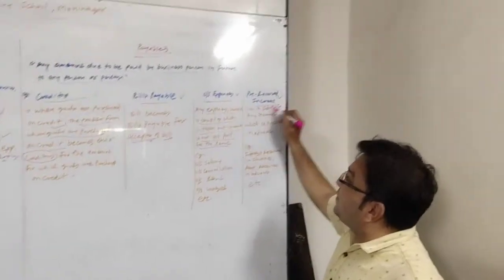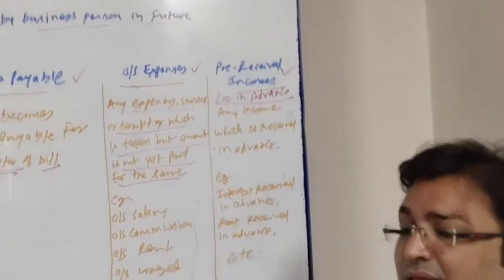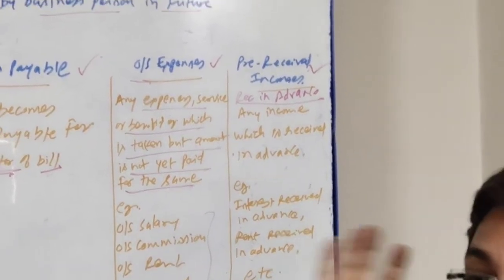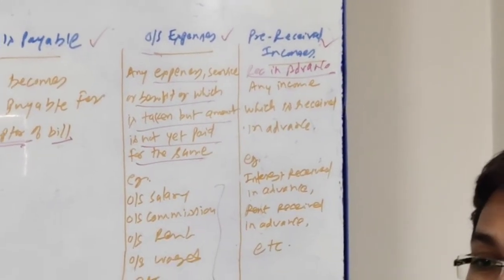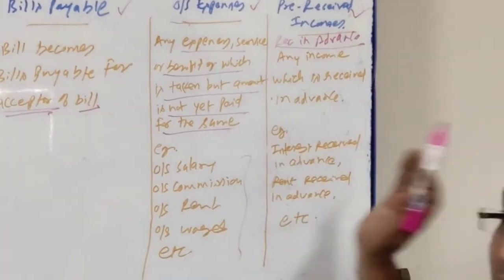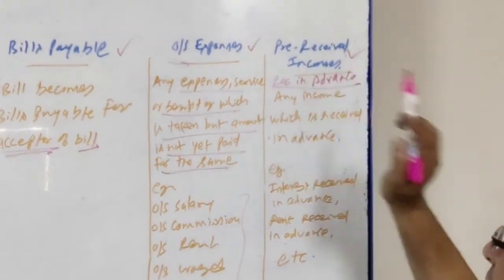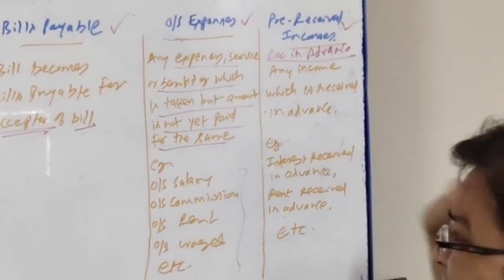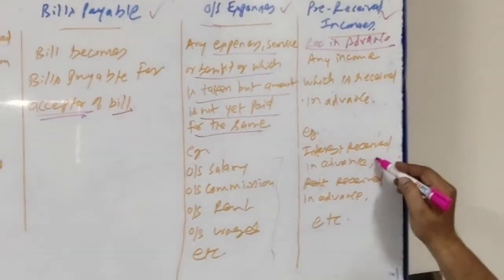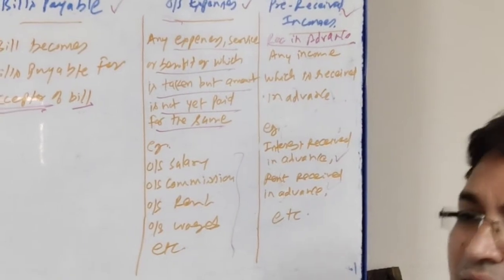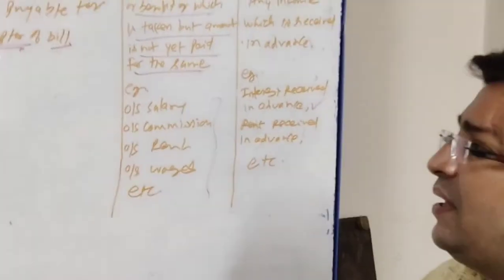When you receive some amount in advance, that means in future you will be providing the service and will not be getting money for it because it has already been paid to you at the beginning. Any income which is received in advance is known as pre-received income. Maybe interest received in advance, rent received in advance, or any other possible income which can be received in advance.